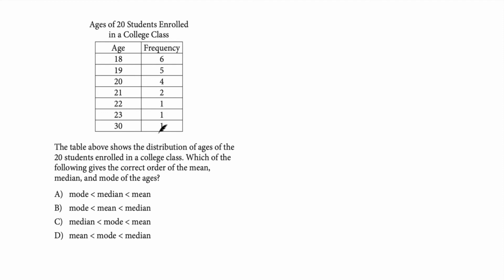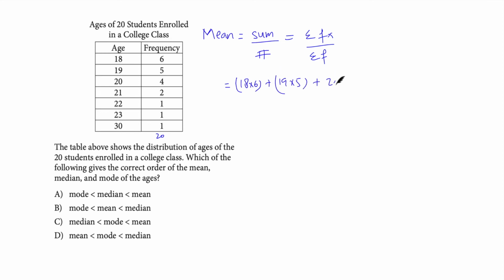So the frequency is 20. Let's start with the mean first. Mean is sum over total number, which in grouped data is summation fx over summation f. Let's do the math. We have 18 into 6 plus 19 into 5 plus 20 into 4, and don't worry, you will get these questions in the calculator section. This is section 4, so don't worry about that.